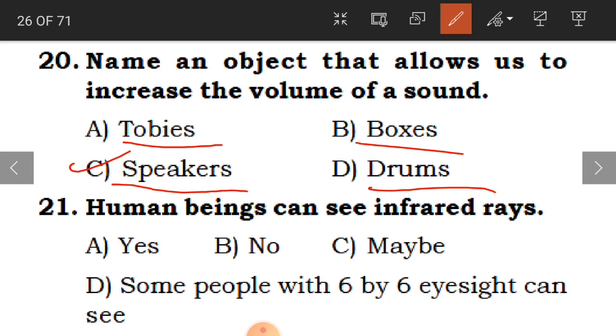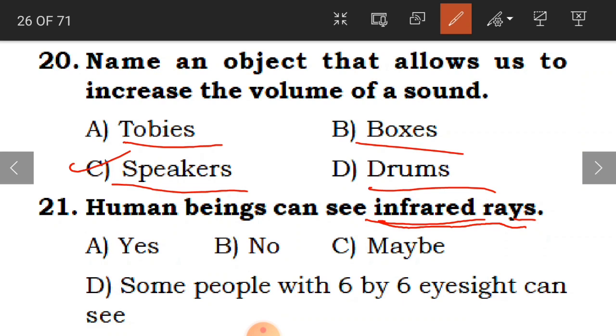Okay, children, clear? Now the 21st one is, human beings can see infrared rays. So infrared rays are like UV rays, ultraviolet rays. Even these are also one type of rays, children.